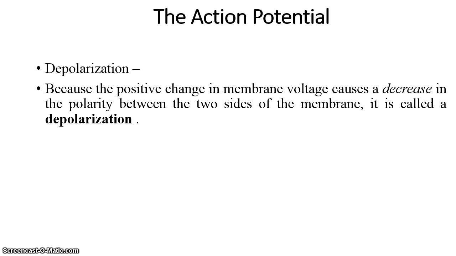Or you can say action potential is the response to a stimulus. The stimulus can be a signal, and the axon has to respond to that stimulus, and that results in the change in the membrane potential of the axon. So the action potential has some changes, and it starts with depolarization. So how does it happen?